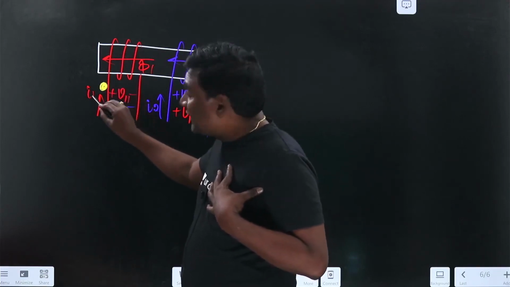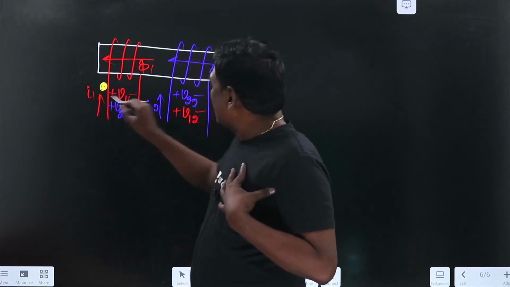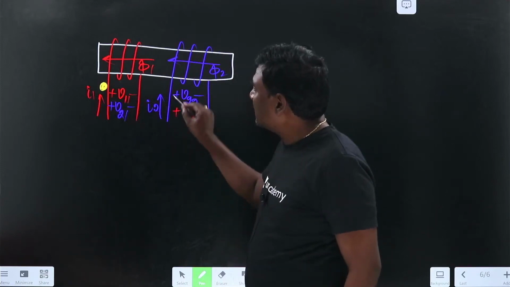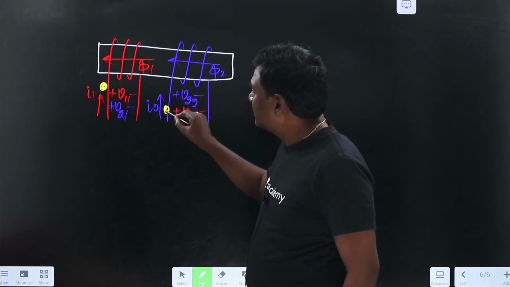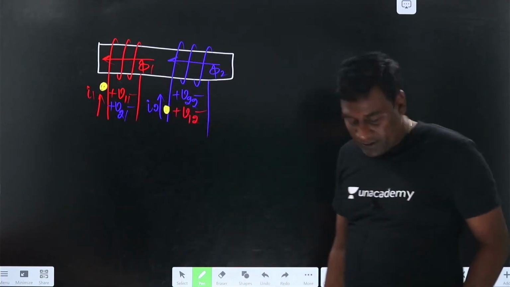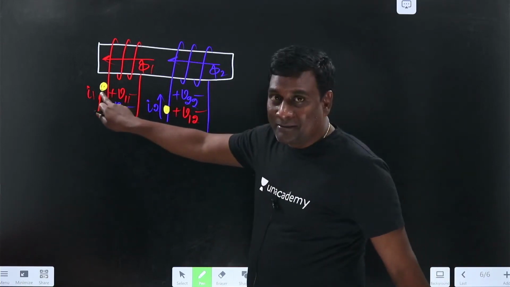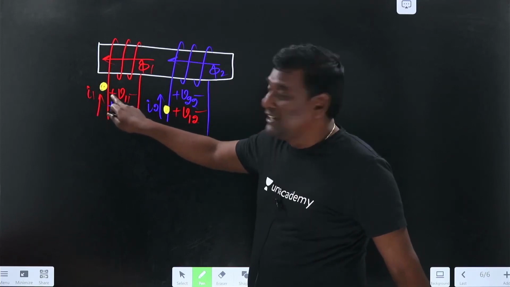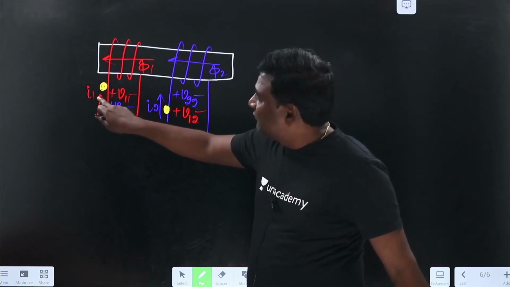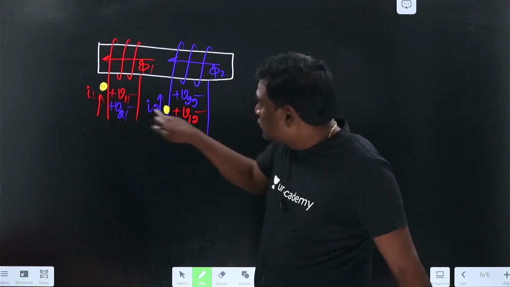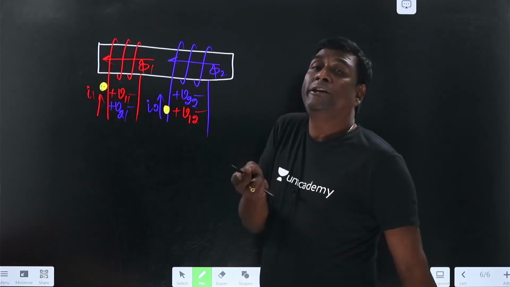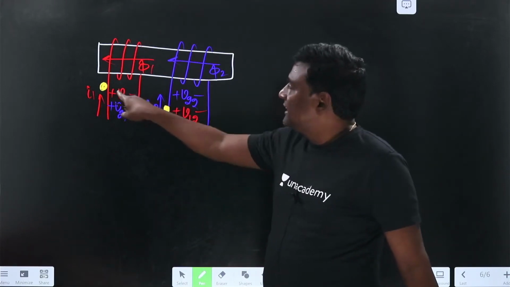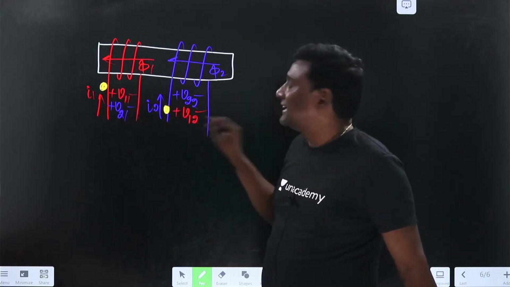Whenever the current is entering here, the self-induced voltage gives positive here, and for the mutual induced voltage, the terminal that is going to be positive is here. If you take red here, you have to take red here.